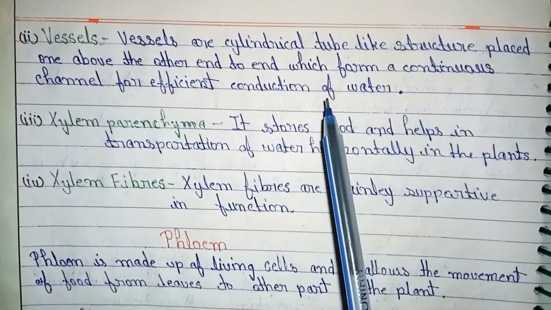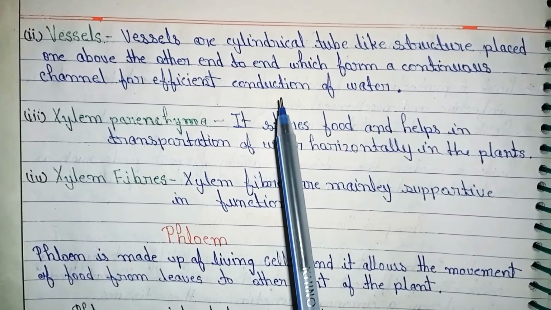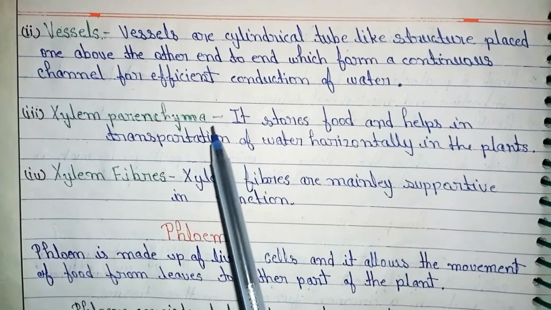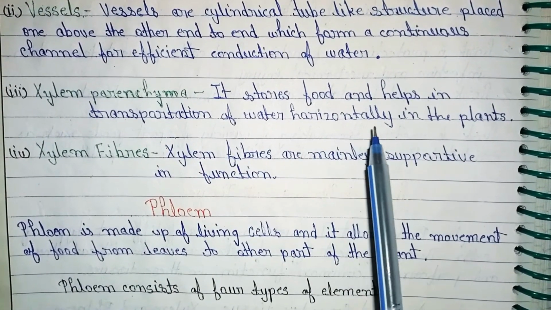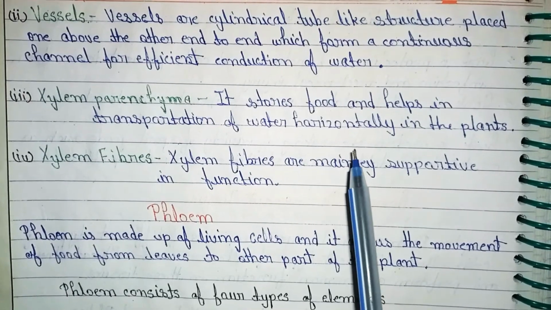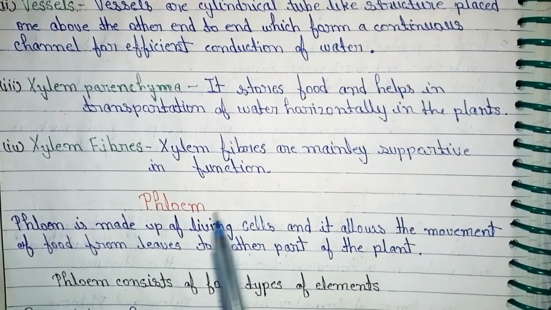Vessels. Vessels are cylindrical tube-like structures placed one above the other, forming a continuous channel for efficient conduction of water. Xylem parenchyma. It stores food and helps in transportation of water horizontally in the plants. Xylem fibers. Xylem fibers are mainly supportive in function.